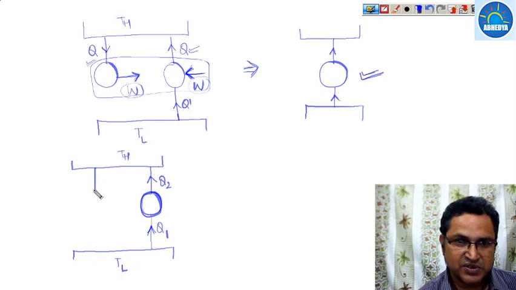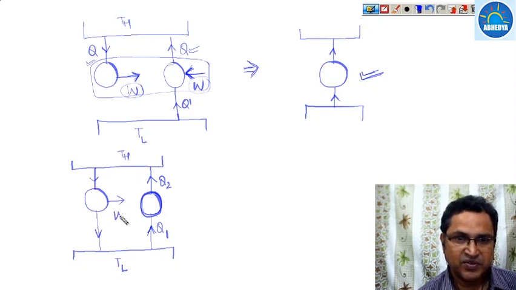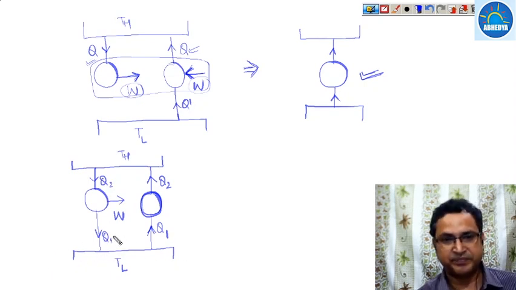Now suppose there is a heat engine, a reversible heat engine, which produces work and takes the same amount of heat. This is a heat engine which operates between the same temperature limits and takes the same amount of heat.